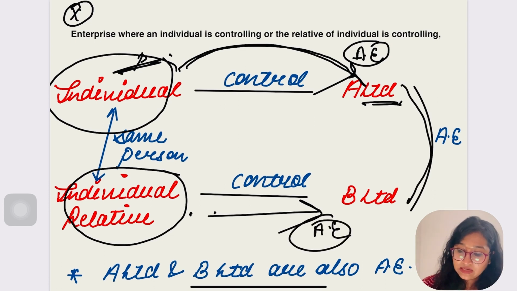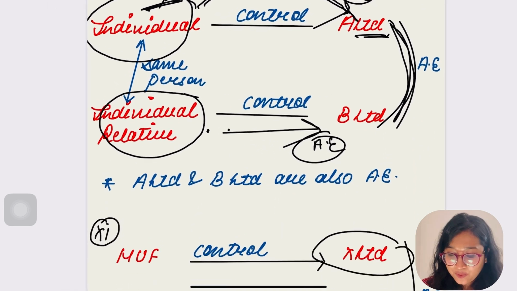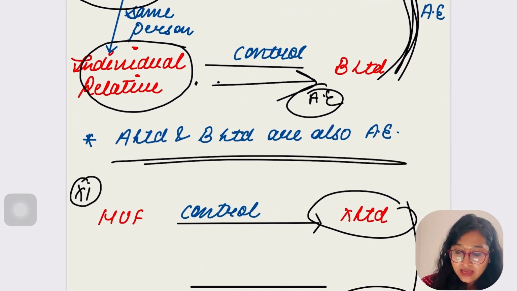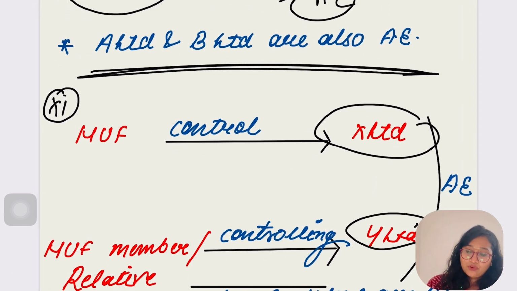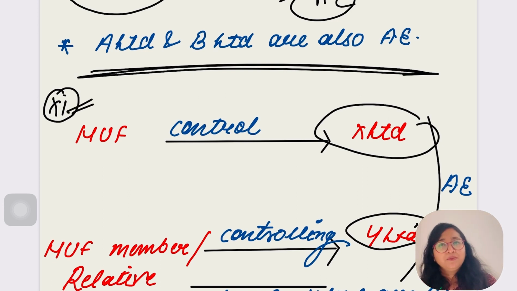Now tell me, is there any relationship between A and B? Yes, they would also be known as associate enterprises. There would be a relationship between them. A and B Limited are also associate enterprises. Is it clear, everybody? There is the same thing repeated again, but we have to take out the individual and put HUF instead of individual. Let's go for the next example.